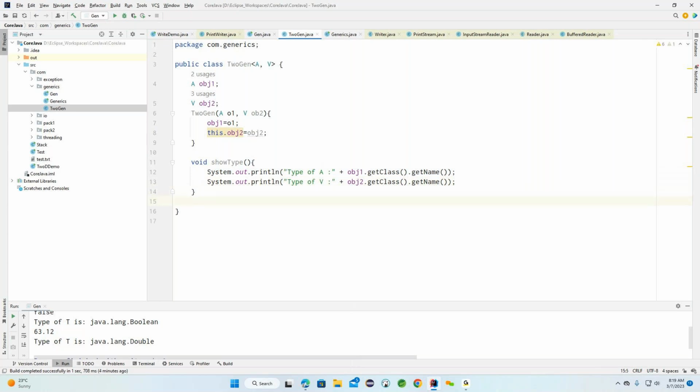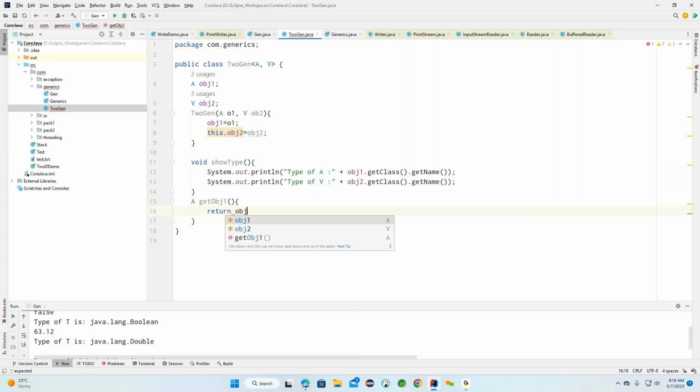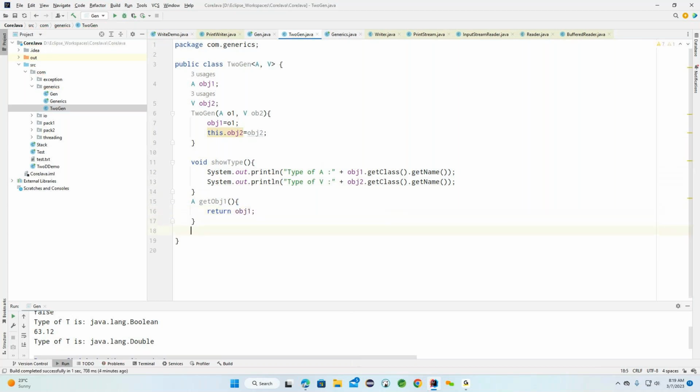Now after this, I'm trying to return a method, so that we will get to know what the value is that we are having. Return obj1, get obj2. So this is all about the important example.